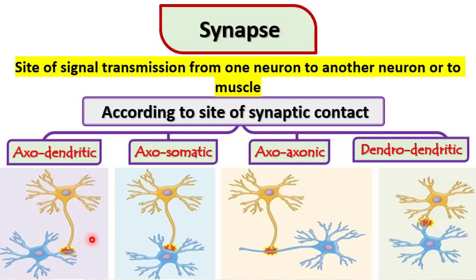Axodendritic synapse, between axon and dendrite. Axosomatic synapse, between axon and the soma of the cell body. Axoaxonic, between two axons. Dendrodendritic, between two dendrites. Okay?